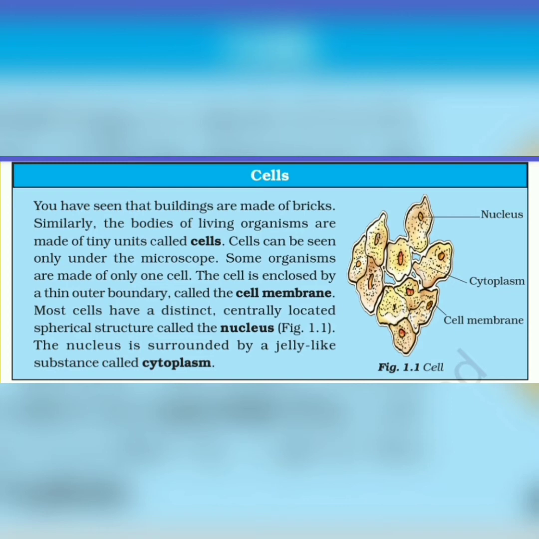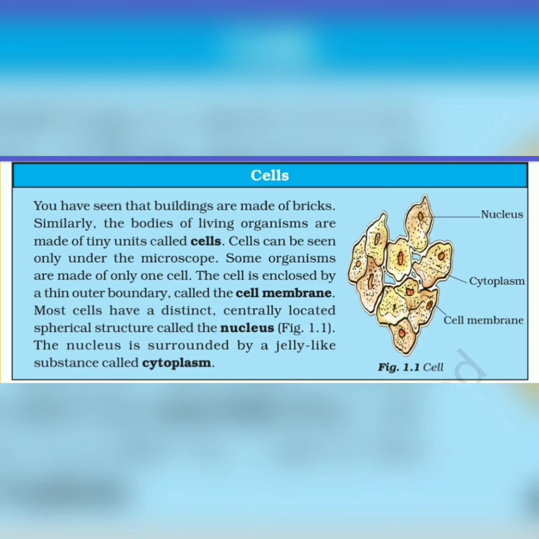You have seen that buildings are made of bricks. Similarly, the bodies of living organisms are made of tiny units called cells. Cells can be seen only under the microscope. Some organisms are made of only one cell. The cell is enclosed by a thin outer boundary called the cell membrane, and most cells have a distinct, centrally located spherical structure called the nucleus, and the nucleus is surrounded by a jelly-like substance called cytoplasm.